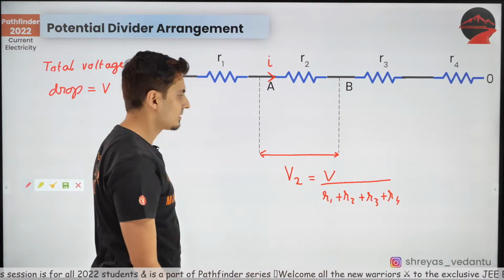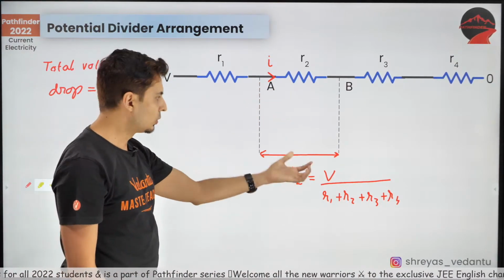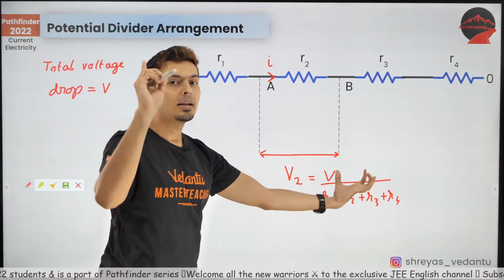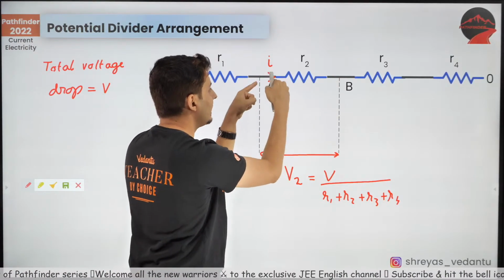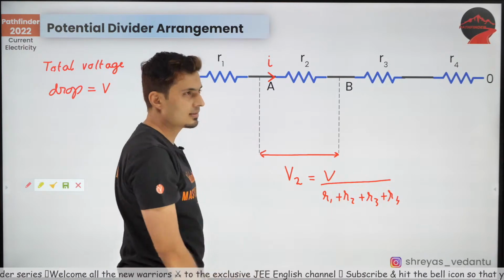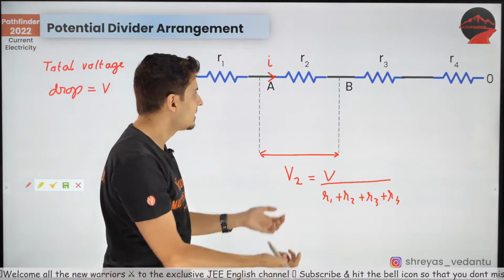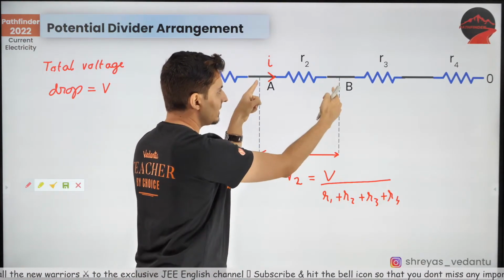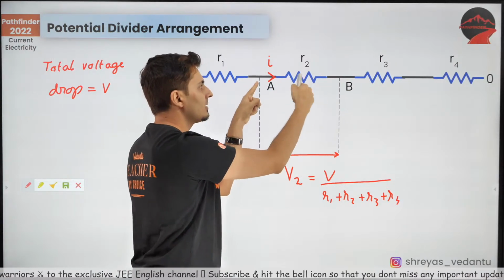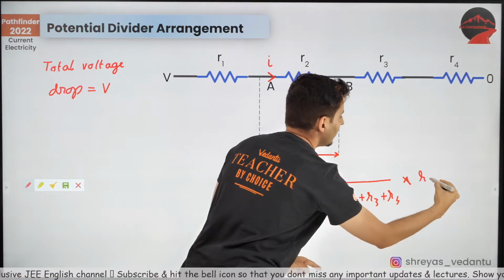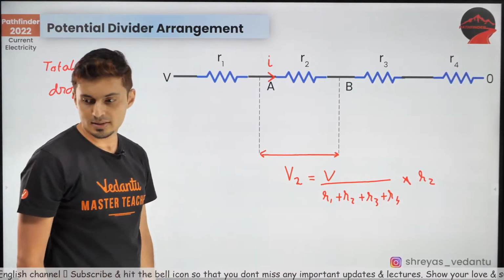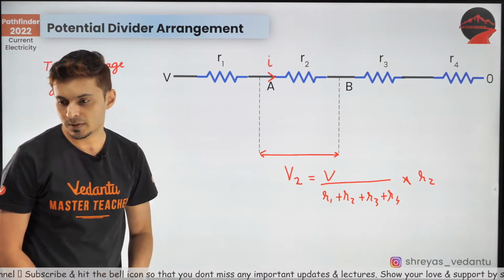This is the current. Now the voltage across this resistance will be current multiplied by this resistance. So this current multiplied by R2. That's how it works.